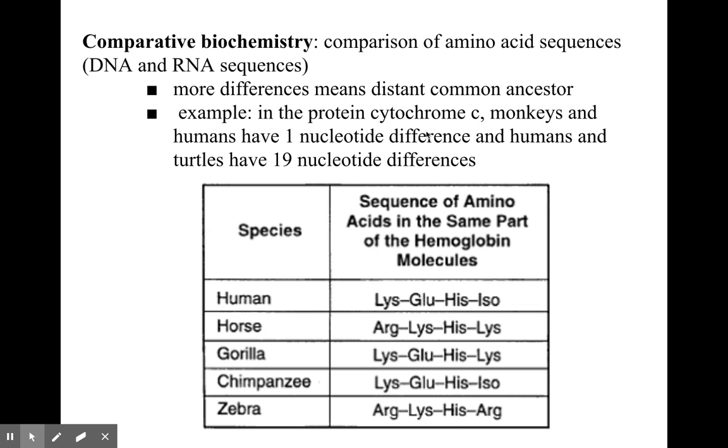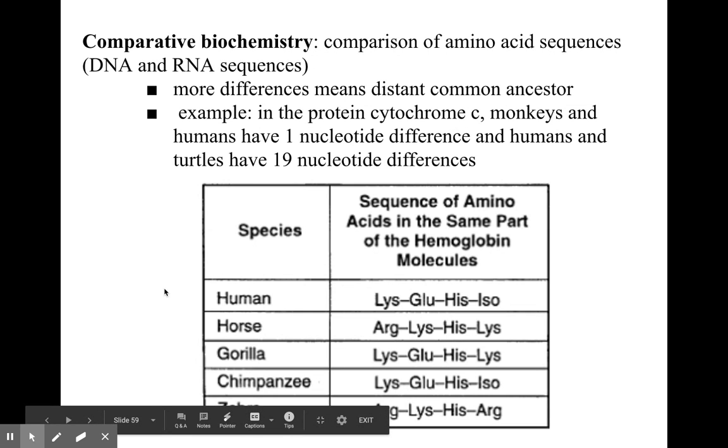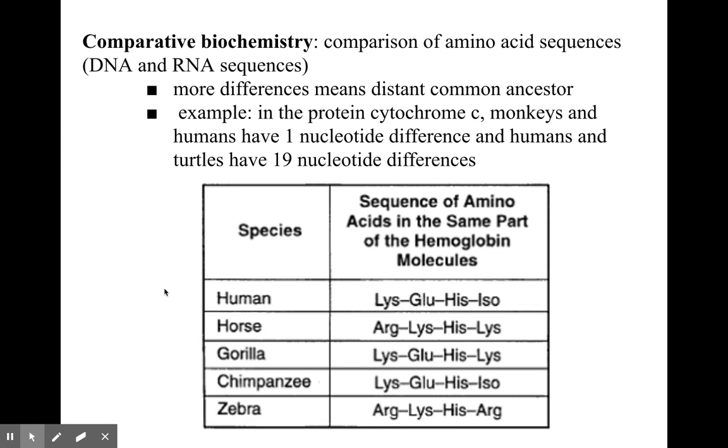So we can look at a lot of different proteins. One would be cytochrome C. All mammals have this protein, cytochrome C. And then we compare the amino acid sequence. What we can see is that monkeys and humans have one nucleotide that's different. Humans and turtles have 19 that are different. So monkeys and humans are more closely related. Humans and turtles are distantly related.